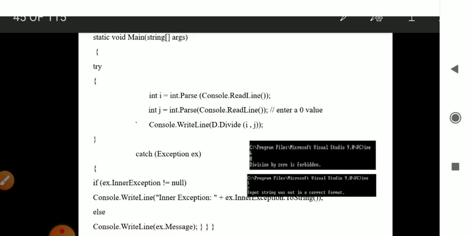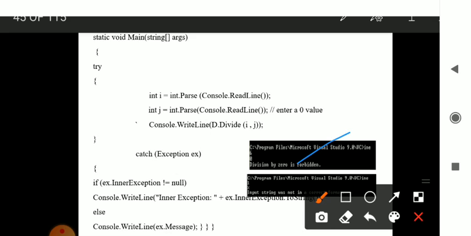So here, in the output, you can check what has happened with the inner exception. In the beginning it is 6 and 0, so it will print the message "division by 0 is forbidden". In the same way, when you take the values 1 and percentage, your second variable is not of a proper format. It is using the percentage symbol, which is not a number. So you cannot divide a number by that symbol.